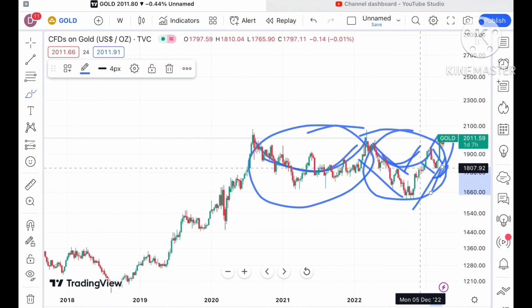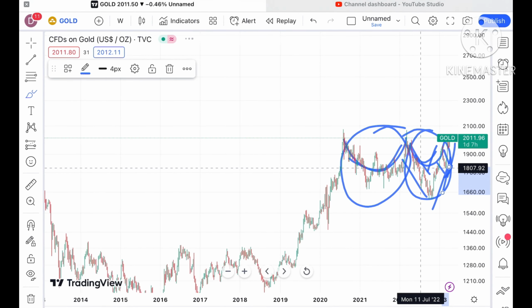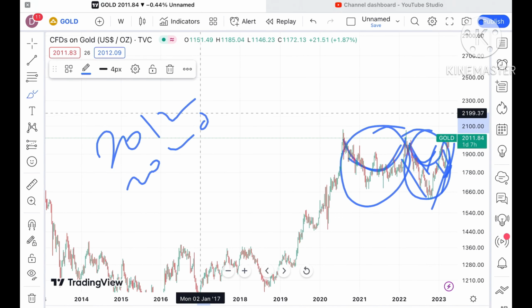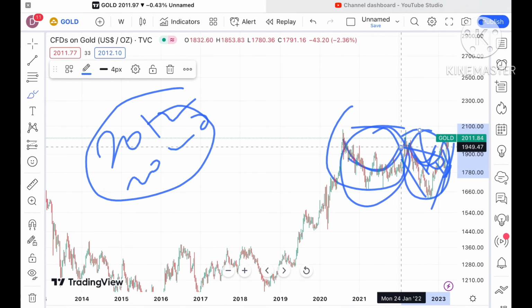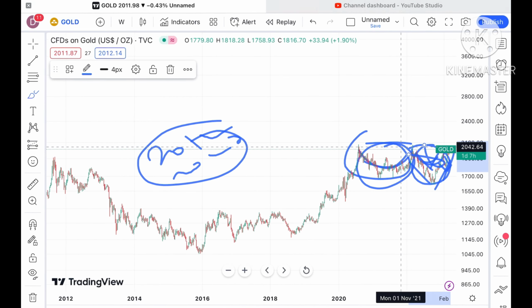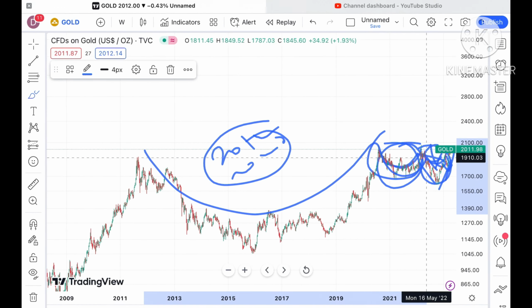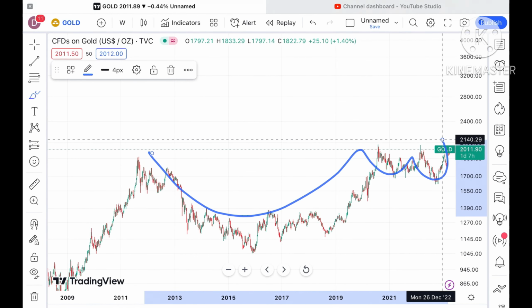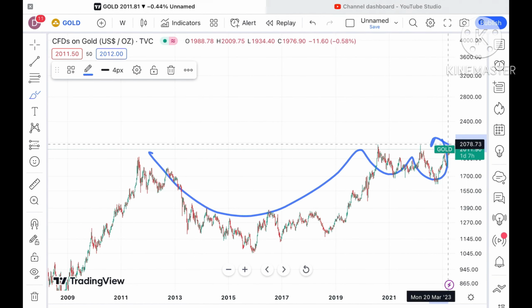Now if you look at this particular trend before 2020, there is a trend from 2012 to 2020, and a similar trend has formed here. Now it is trying to form a narrow pattern, and there is a probability that it can move further upside.